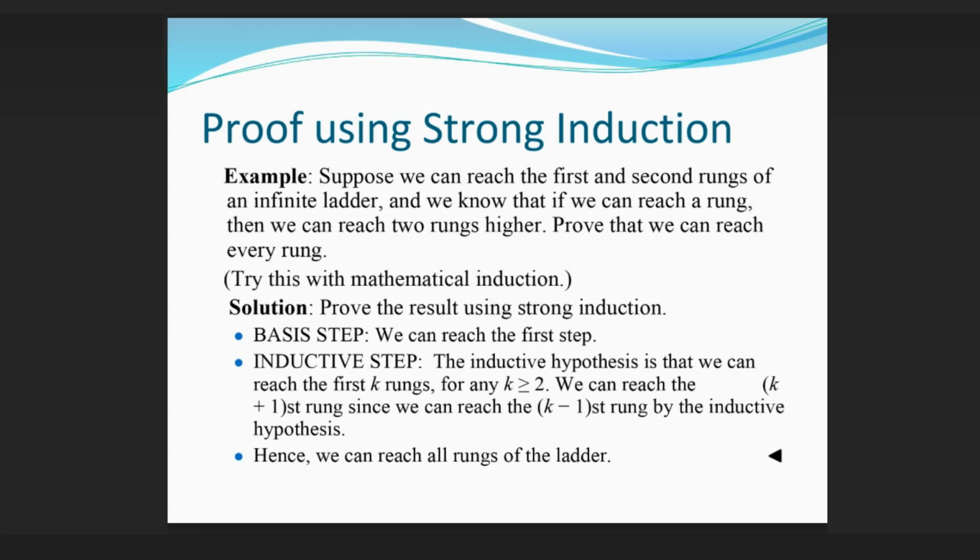Basis step. We can reach the first step. Inductive step. The inductive hypothesis is that we can reach the first k rungs. For any k ≥ 2, we can reach the k+1st rung since we can reach the k-1st rung by the inductive hypothesis. Hence, we can reach all rungs of the ladder.